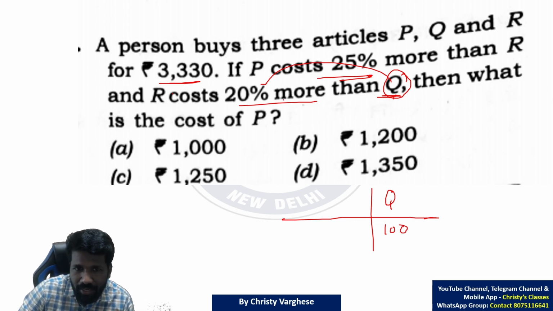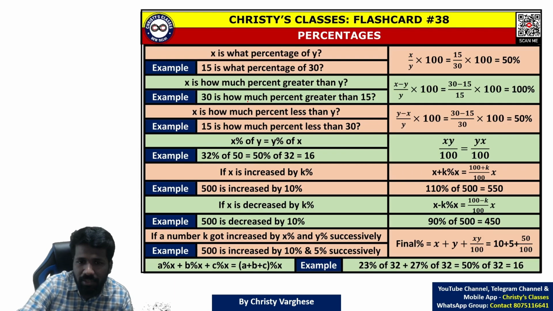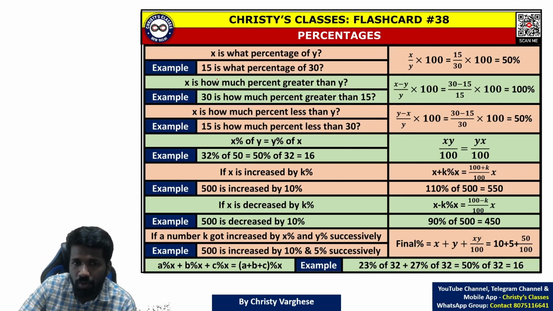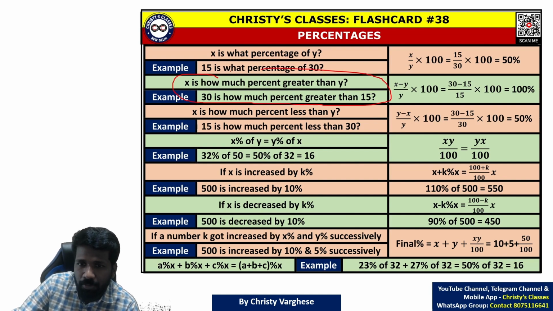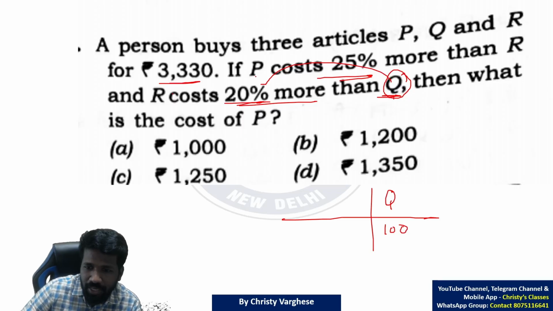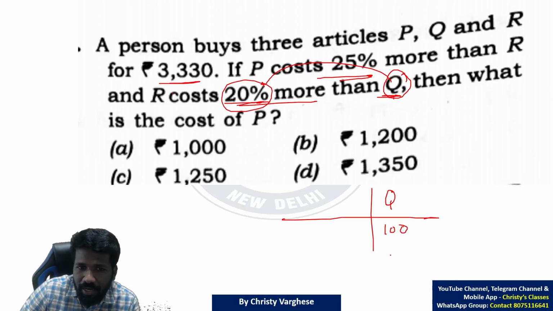So Q is 100, and R is 20% more. As I told in previous questions also, you should be very clear about these different situations. X is how much percent greater than Y is the most repeated situation. So here R is 20% more than 100. So 100 plus 20% of 100, which is 20 itself. So 120 will be R.